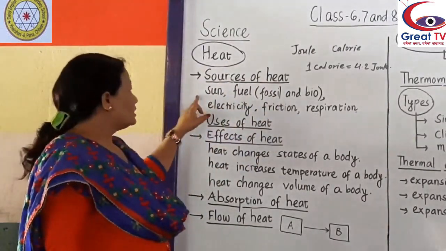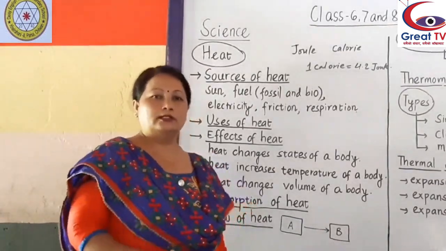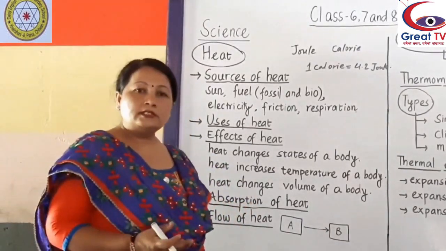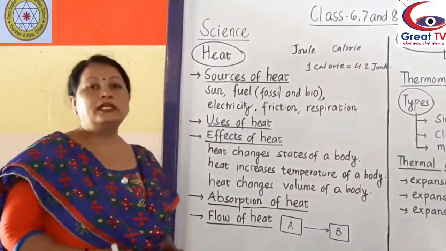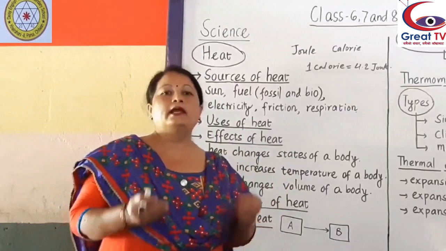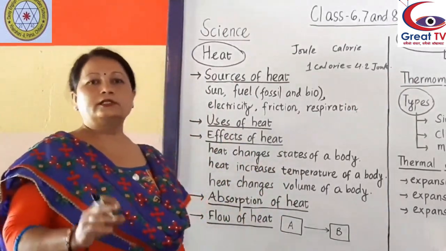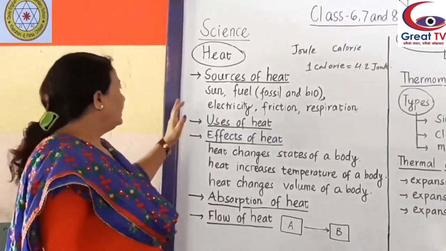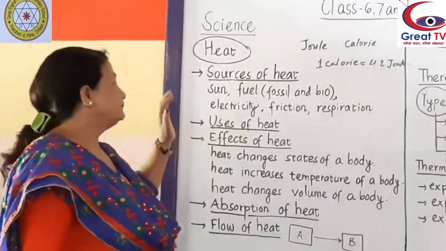Now, sun. The sun is the ultimate source of heat on the earth. Can you imagine what would happen to the earth without the sun? It would be totally dark and very cold. No life is possible on the earth without the sun. The sun is the main source of heat and light to the earth.